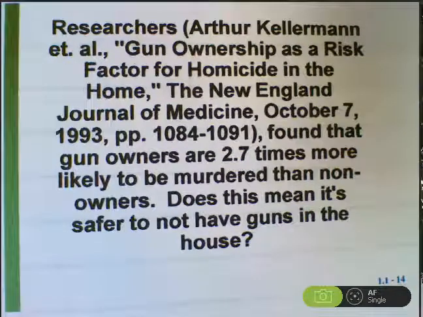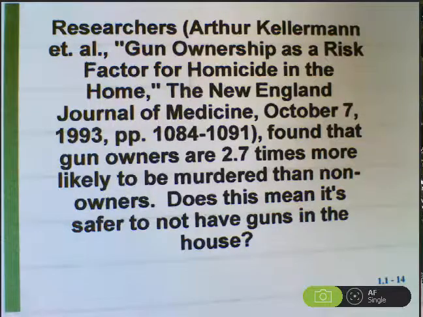So in hot button topics like gun control, when one study is being claimed to support a certain claim, you need to ask, is the data really supporting the claim? Just the fact that gun owners are 2.5 times more likely to get murdered doesn't mean that owning the gun is what's getting them murdered. It could be where they live causes them to own a gun, and where they live also makes them more likely to be murdered.